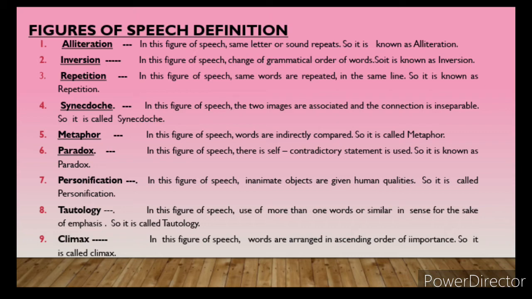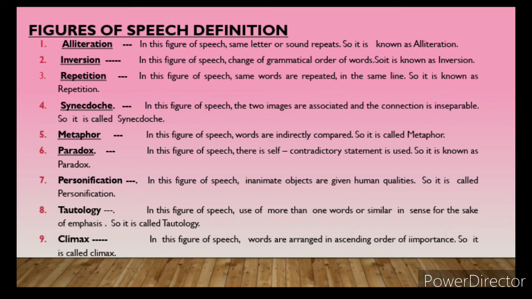What do you mean by the term tautology? That also we had seen. In tautology, two words are similar in meaning. Why is it done? The poet does it for the sake of emphasis. Two words having the same meaning come in the same sentence, so we call it tautology. Tautology is also there in this slide, the last point.